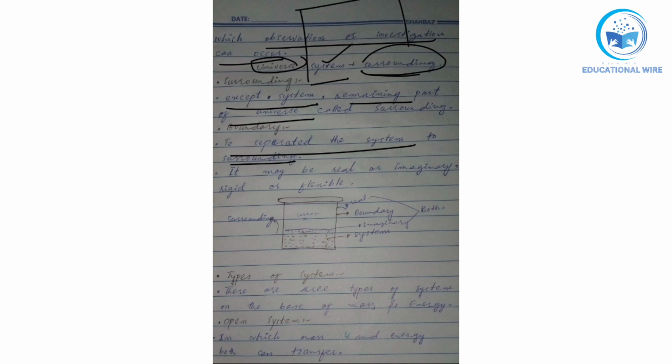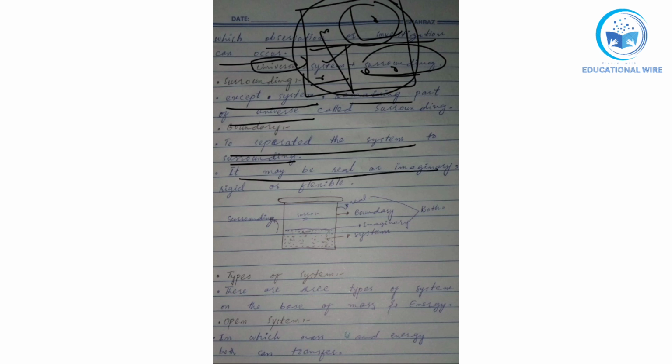Like if we have one school, we separate the classes, so we make boundaries. There are different classes, 1, 2, 3, 4, 5, separated from the college boundary, making another boundary to make the surroundings.